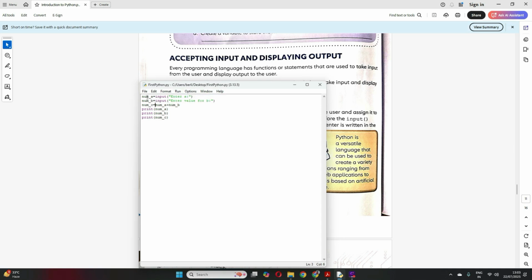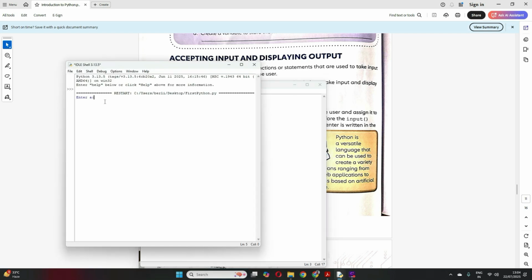Because I told you these are string types. If you don't specify data type, it is considered a string in Python. So now let me run. Enter A, suppose I enter 78. Enter B, I enter 34. Now I want the summation which is 78 plus 34. Who can give me the correct sum? 112, right? So yes, it will be 112. But now see what it will come.